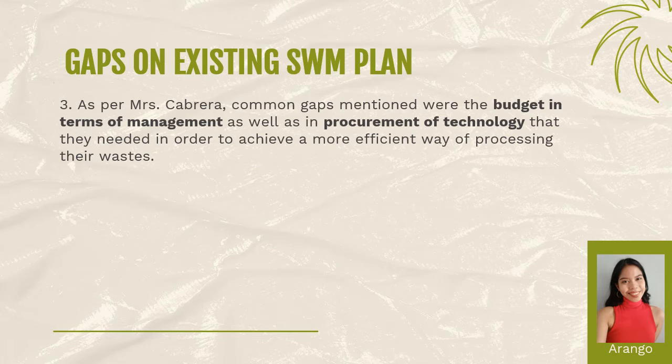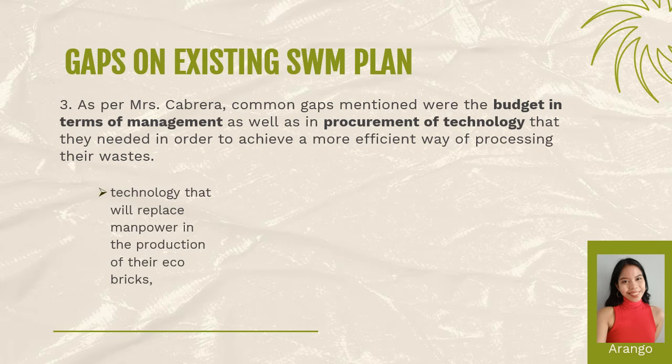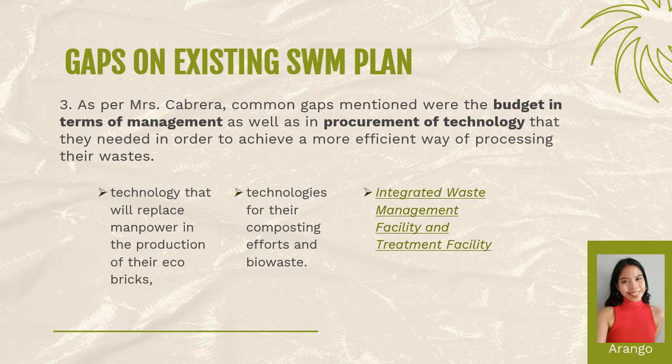Finally, other common gaps mentioned were the budget in terms of management as well as in procurement of technology that they needed in order to achieve a more efficient way of processing their wastes. These may include technologies that will replace manpower in the production of their ecobricks, and technologies for their composting efforts and bio-wastes. Furthermore, the city also admits that they are lacking in terms of an integrated waste management facility and treatment facility and wishes to establish one in the future simply because MRFs are not enough, and so that they can also become a more equipped city in terms of handling existing and future domestic wastes.